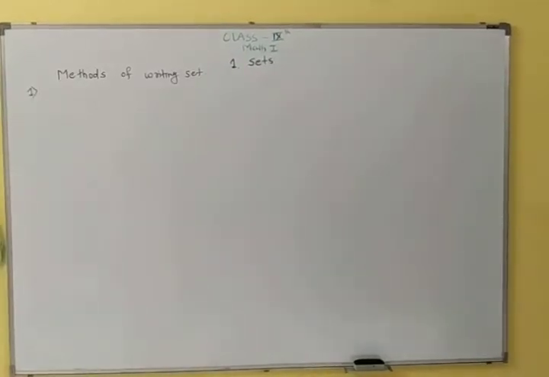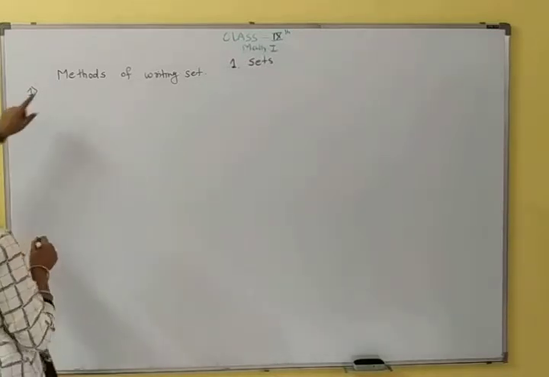Methods of writing sets. There are two methods of writing sets. First method is listing method, or roster form.